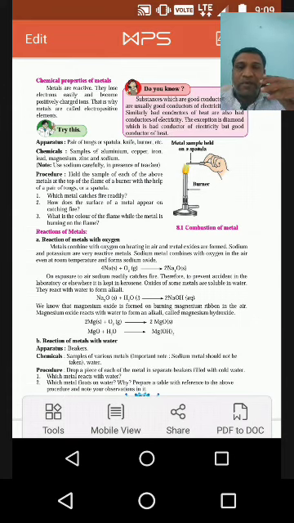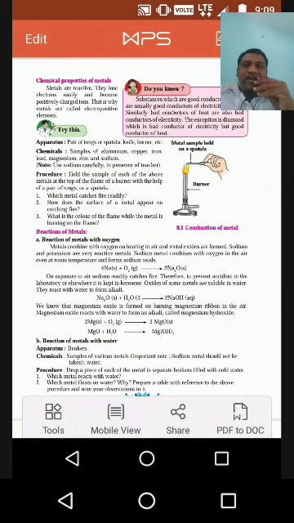You know that metals are generally hard, but there are some exceptions, such as gallium and mercury, which are liquid at room temperature. Metals possess luster, malleability, and ductility.